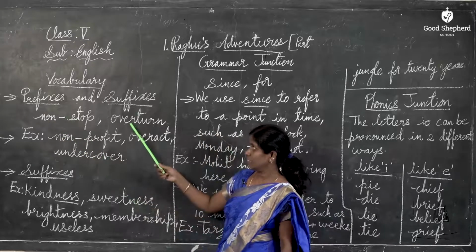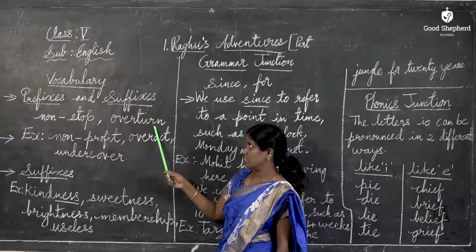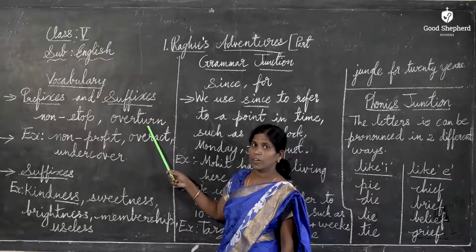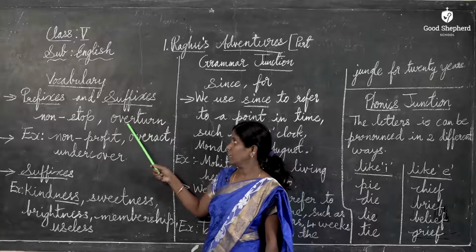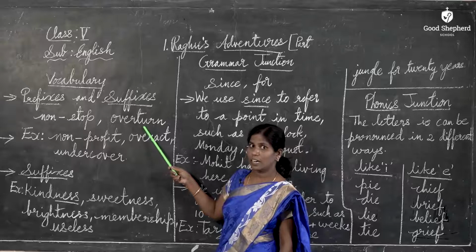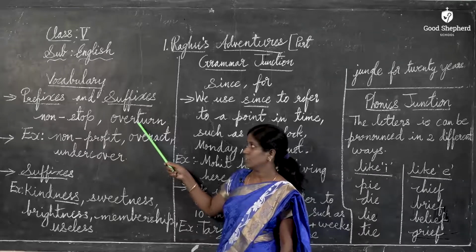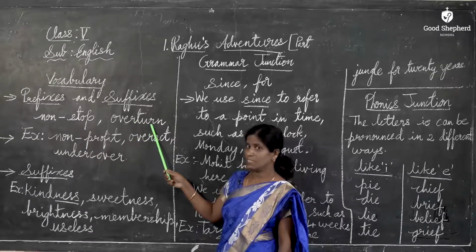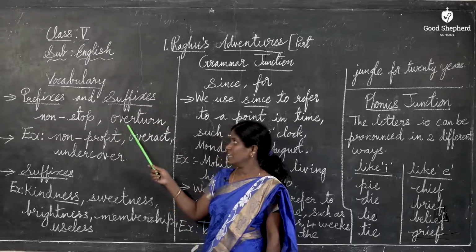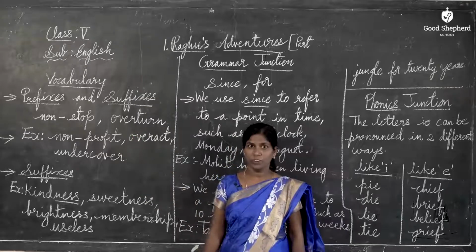Then the other word, overturn. This word is formed by adding over to the word turn. So it becomes overturn. What is prefix here? Over is the prefix.